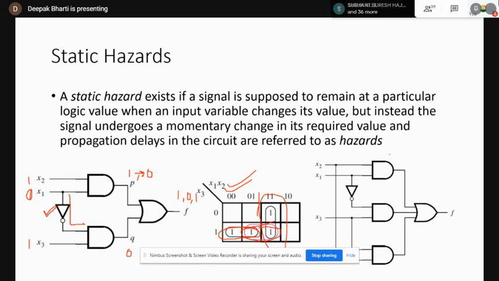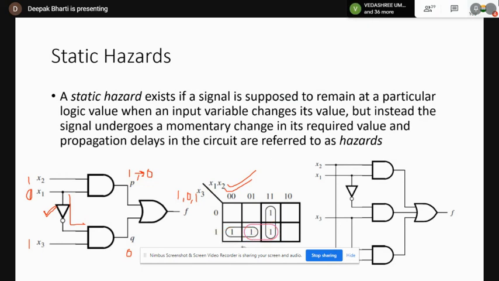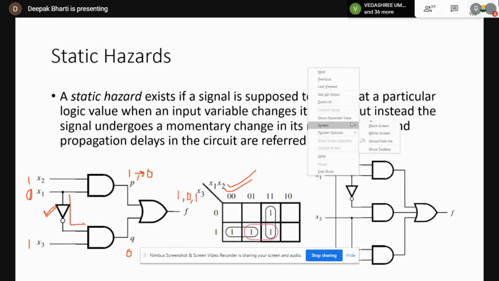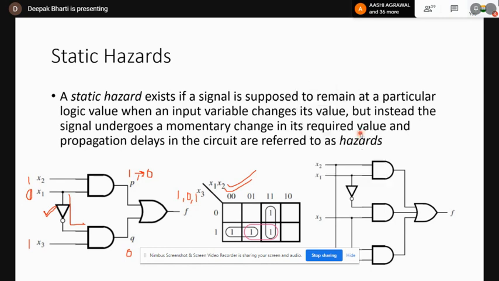But if we are trying to implement the circuit using a lesser number of gates, we will only include essential prime implicants. But in that case, we have to face hazards. So if you want to remove hazards, we have to include non-essential prime implicants also.